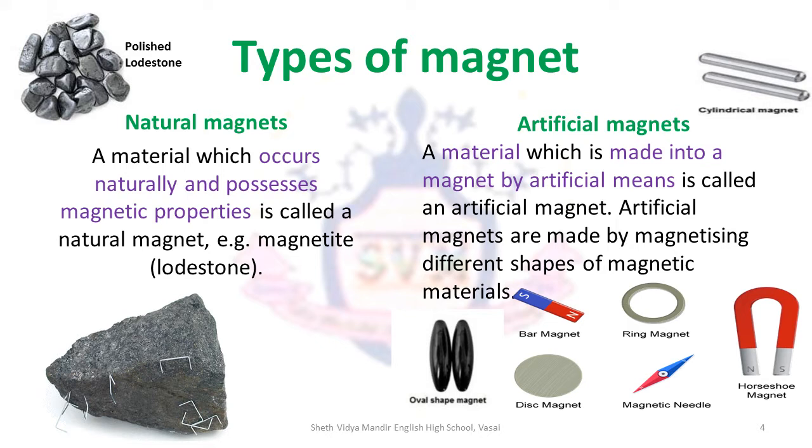Natural magnets. A material which occurs naturally and possesses magnetic properties is called a natural magnet. Originally it was known as lodestone. Presently it's more commonly known as magnetite. An artificial magnet is a material which is made into a magnet by artificial means. It is made by magnetizing different shapes of magnetic materials.